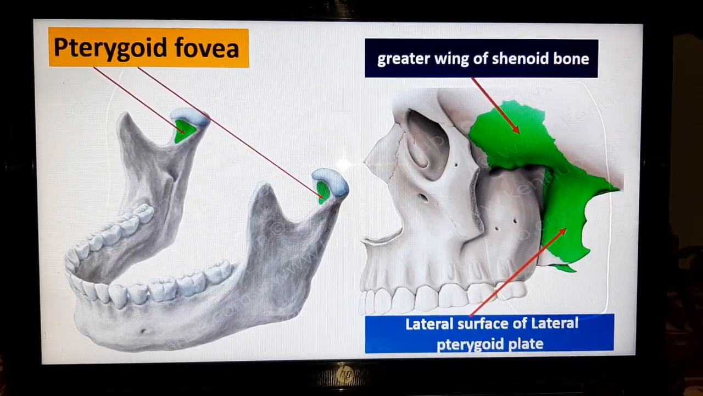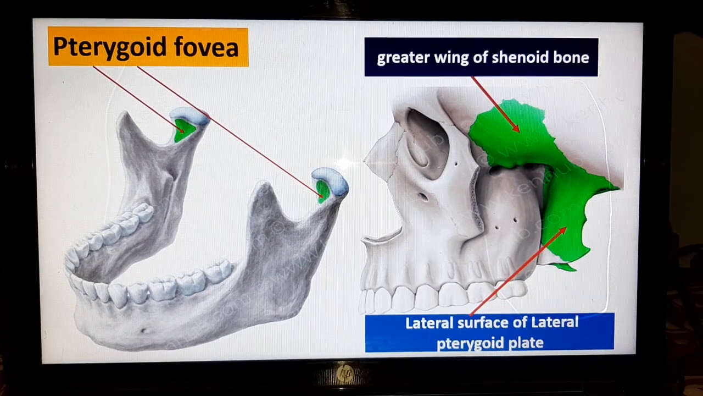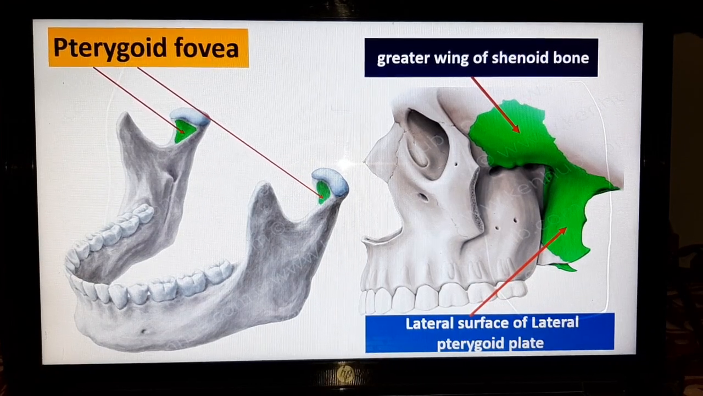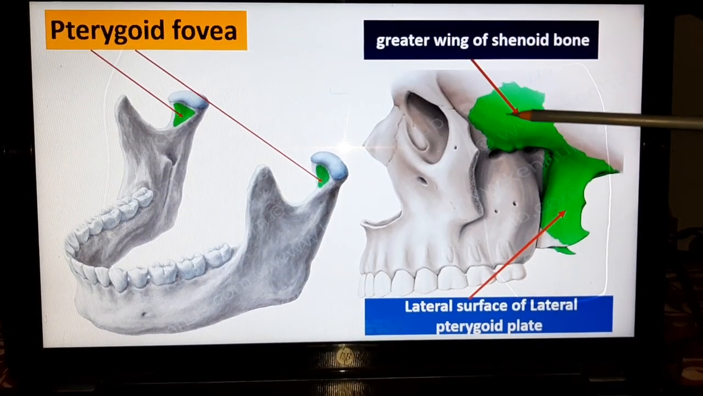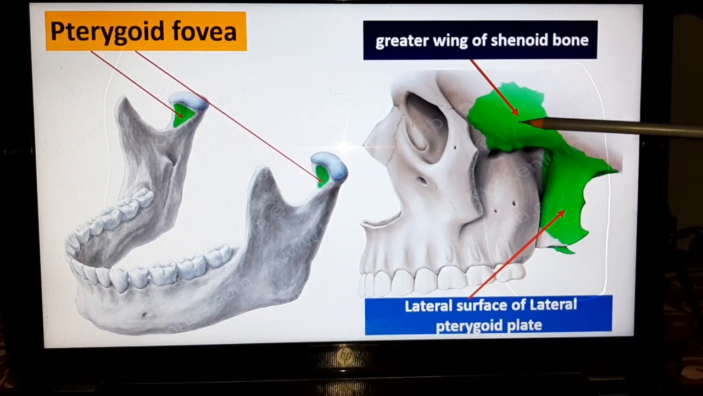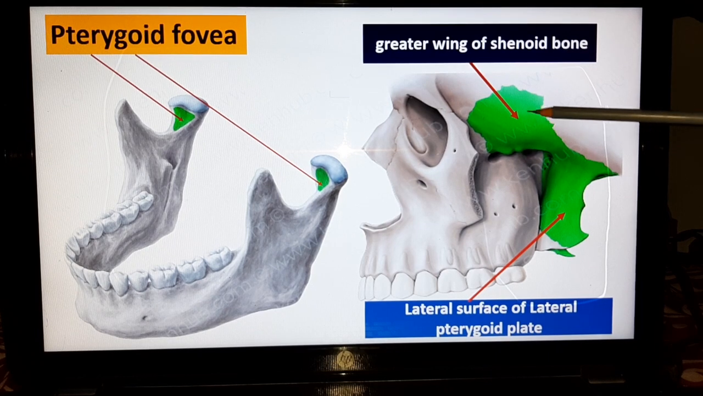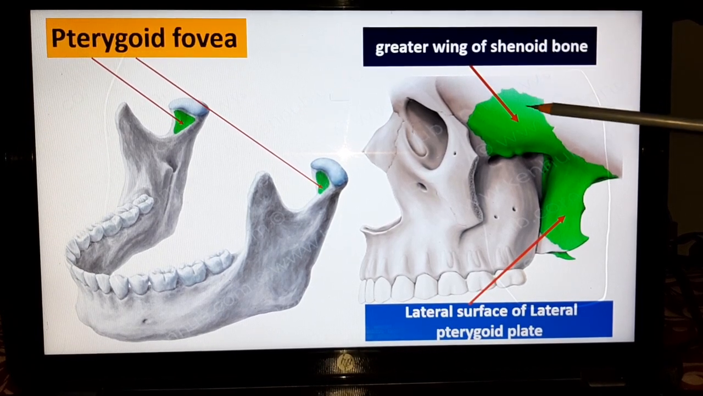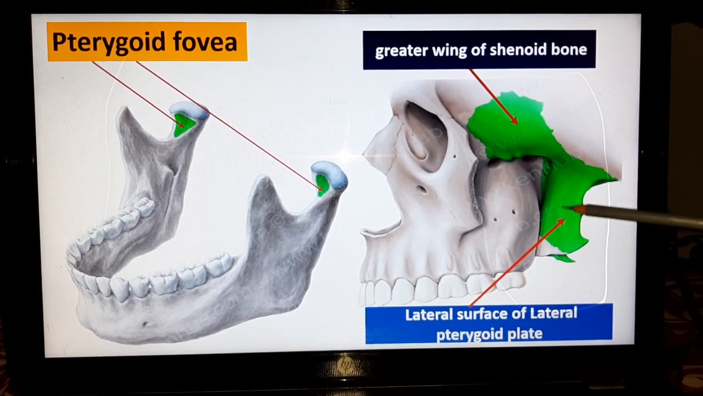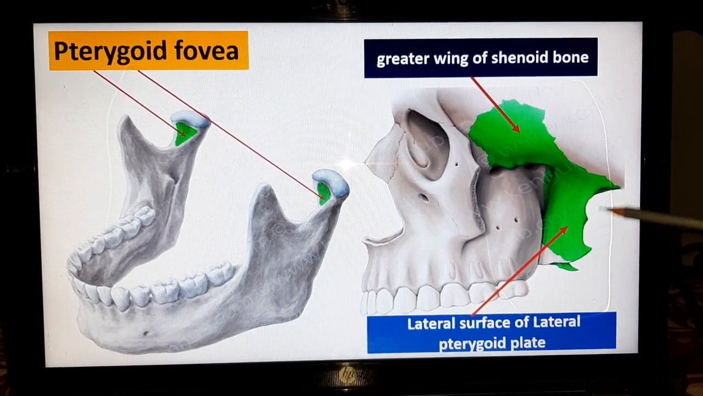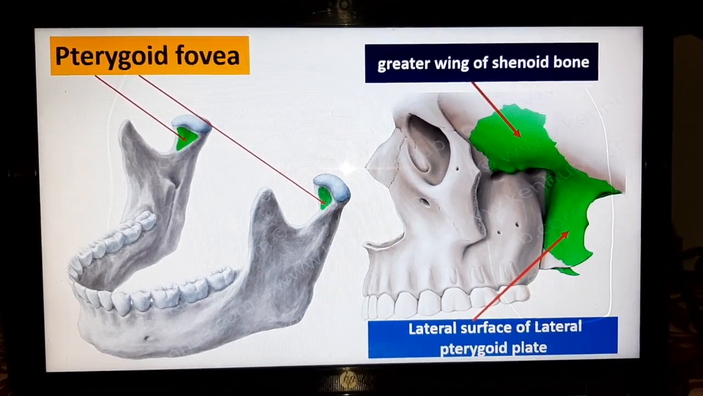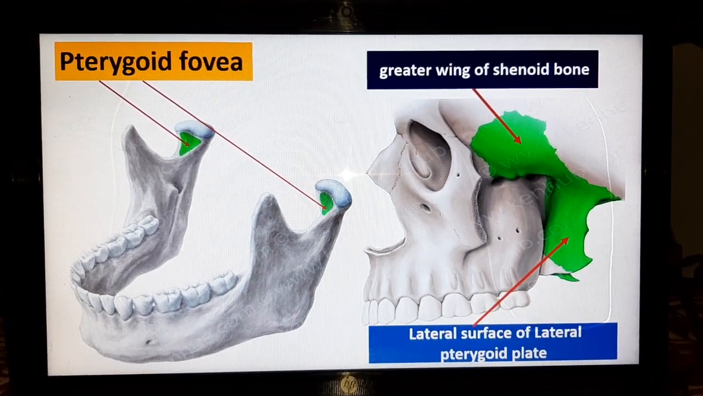Once again you can see the fovea, the pterygoid fovea present on the mandible, and you can see this one is the infratemporal surface of the sphenoid, the greater wing of the sphenoid bone. Here is a spelling mistake, and here you can see the lateral surface of the lateral pterygoid plate, which gives origin to the lower head of the lateral pterygoid muscle.